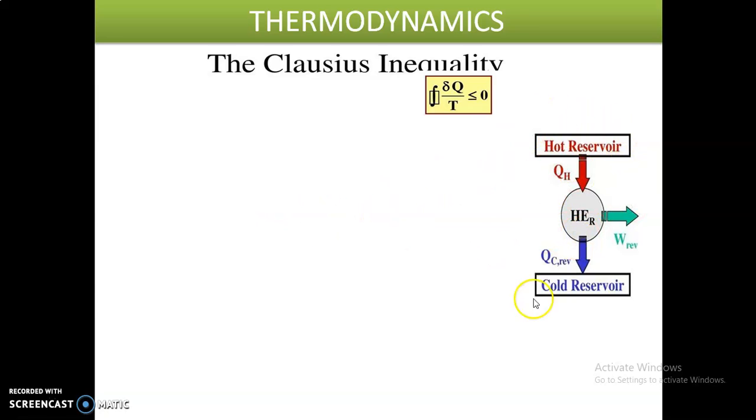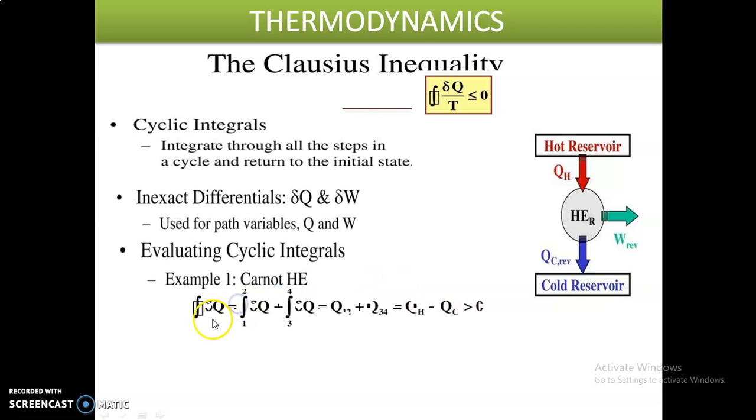The total heat generated in this system is the cyclic integral of dq, which equals the 1 to 2 process dq plus the 3 to 4 process dq. The 1 to 2 process means hot reservoir to heat engine, and the 3 to 4 process means heat engine to cold reservoir. The integral of dq for 1 to 2 is Q12, and for 3 to 4 it is Q34.